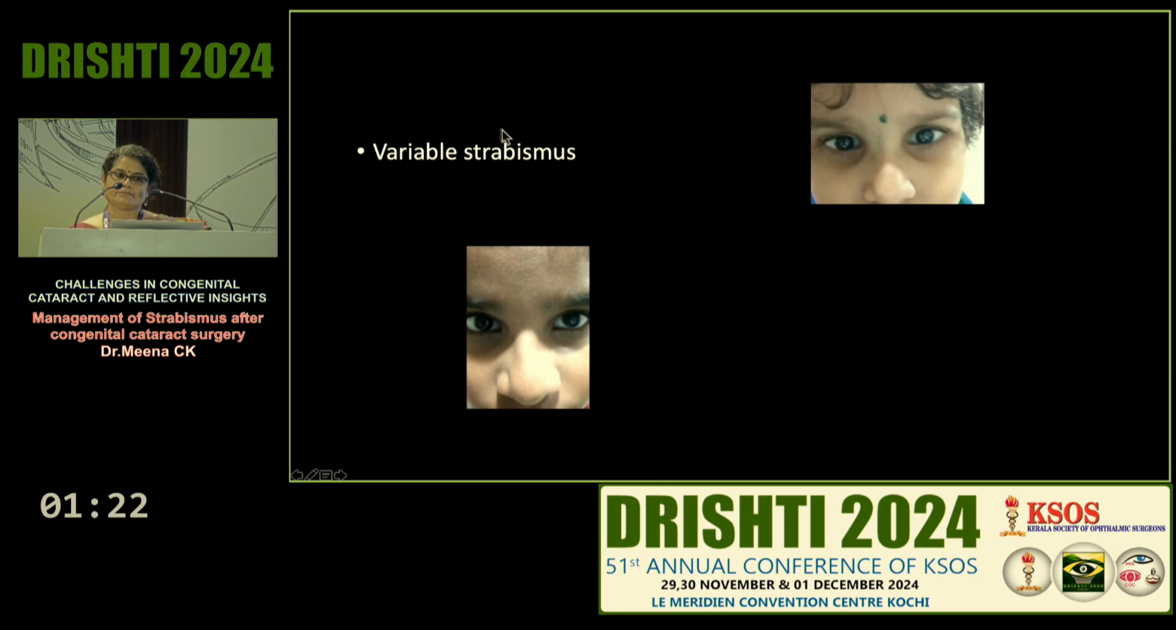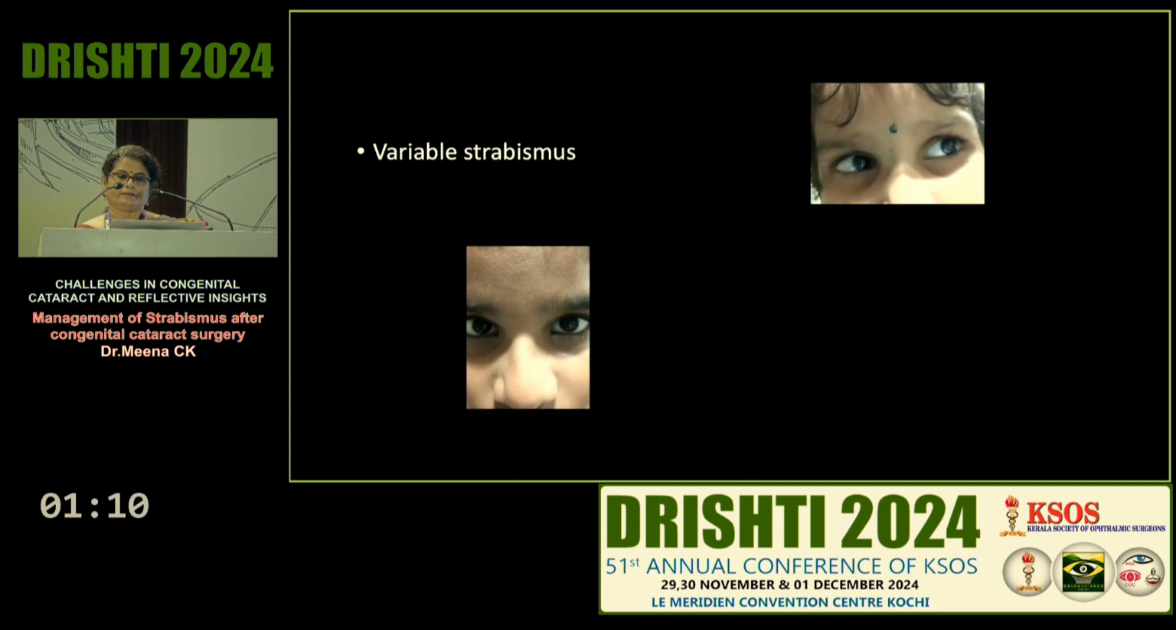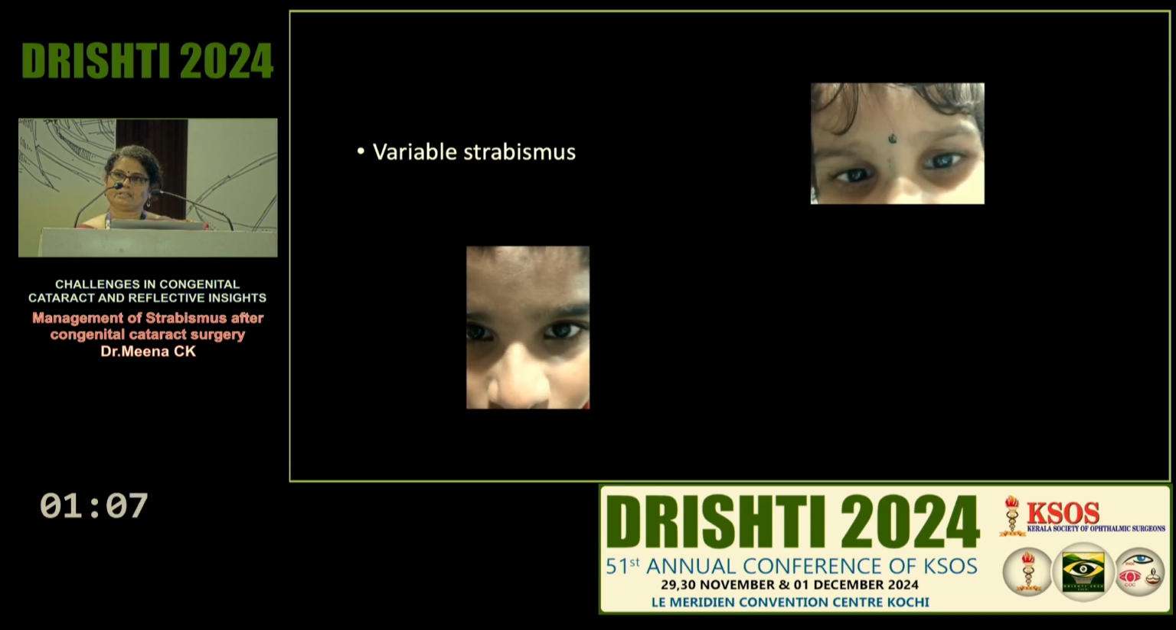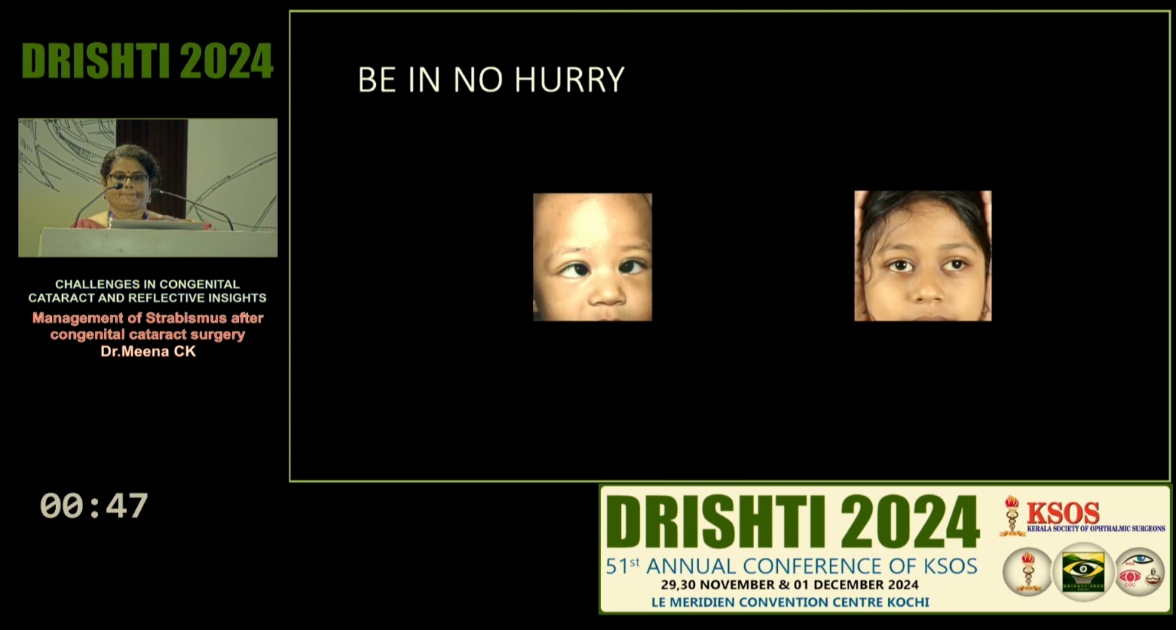So these are cases of constant strabismus, but there are conditions like variable strabismus, like here you can see there is associated nystagmus, the siblings, they are developing intermittent esotropias also, and the squint is not stable. So there are many strabismus following congenital cataract surgery which are not stable, that you can get variable esotropias, exotropias, etc. In such cases, it would be ideal to wait because you don't have a proper measurement of the strabismus. So it would be ideal to wait and operate at a later age. So be in no hurry.